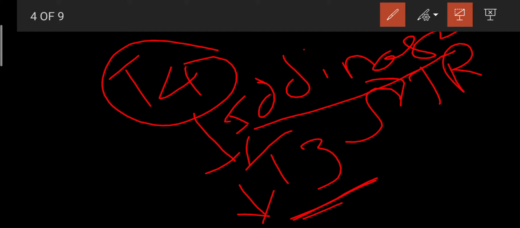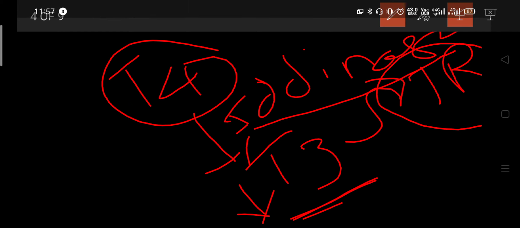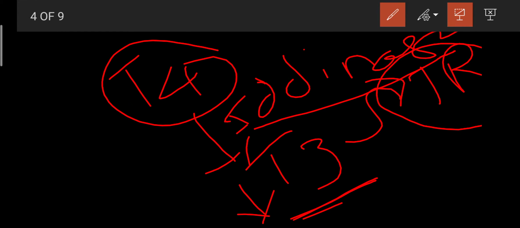That T3 acts on the thyroid receptors and causes transcription of DNA. You should remember that these TR receptors are present in the nuclear membrane, not the plasma membrane. That's why these receptors are known as nuclear receptors.